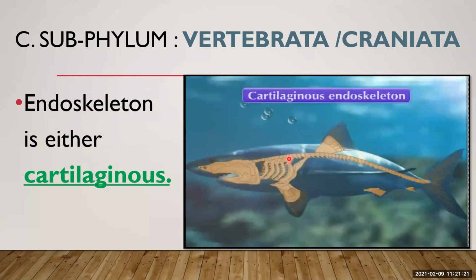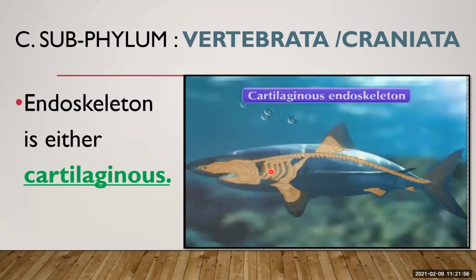Now talking about the cartilaginous, it is made up of cartilage. Cartilage is a tough but flexible tissue. It is the main type of connective tissue in the body. It is less dense than bone and allows quick movement through water without using too much energy. So whenever we talk about aquatic animals, they have a cartilaginous endoskeleton, to have quick movements in the water.